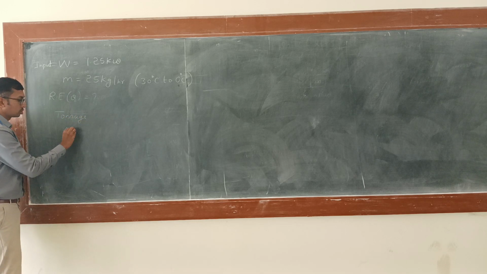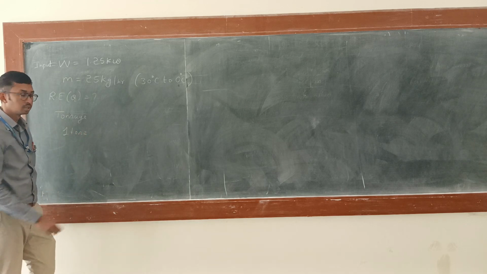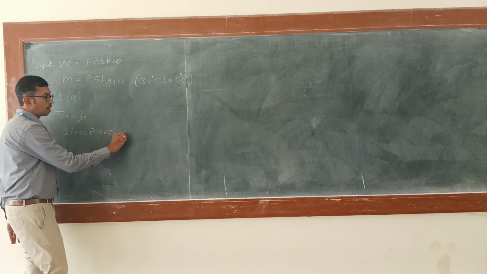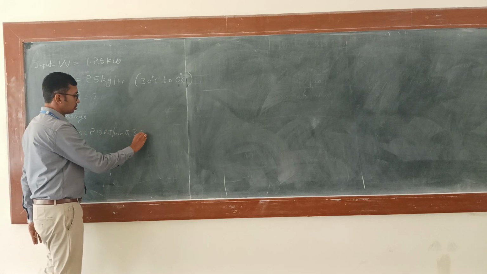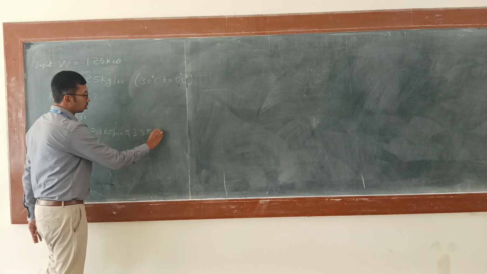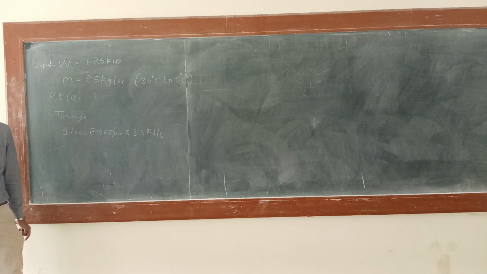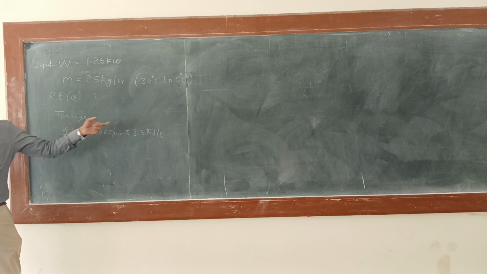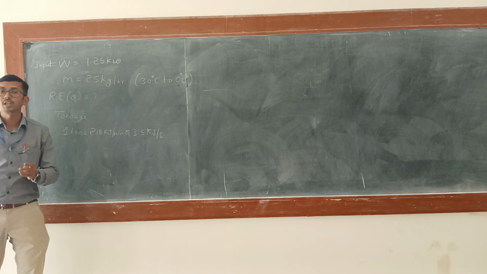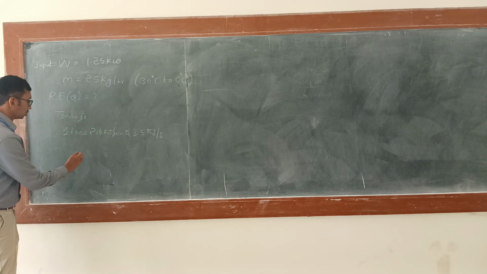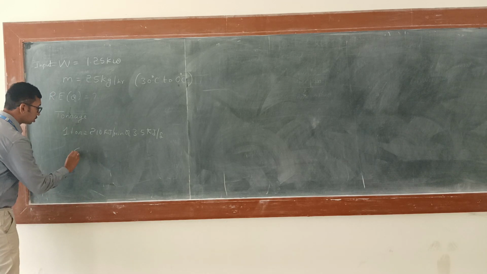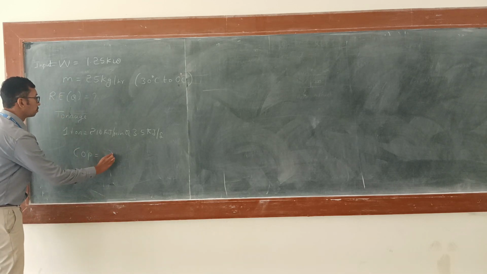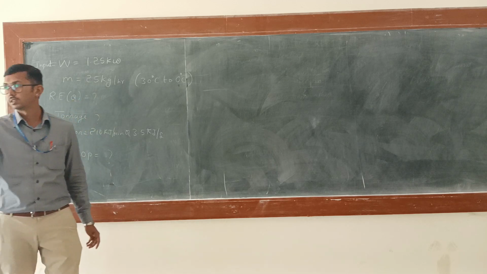So what is 1 ton equal to? 210 kilojoule per minute or 3.5 kilowatt or kilojoule per second. Okay. So to convert this refrigerating effect to tonnage, we know that 1 ton is equal to so much. Okay. So next, what else we have to find out? We need to find out COP, coefficient of performance. Right. So these are the main 3 items that we have to find out.